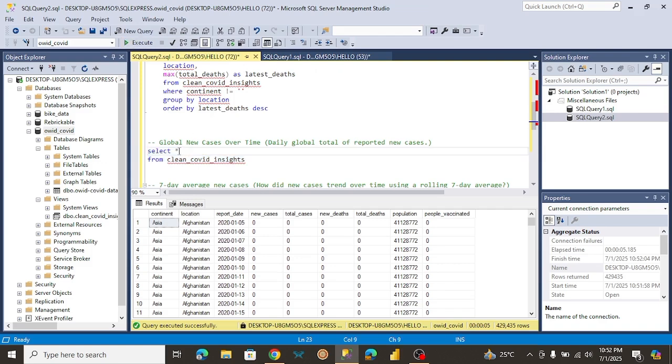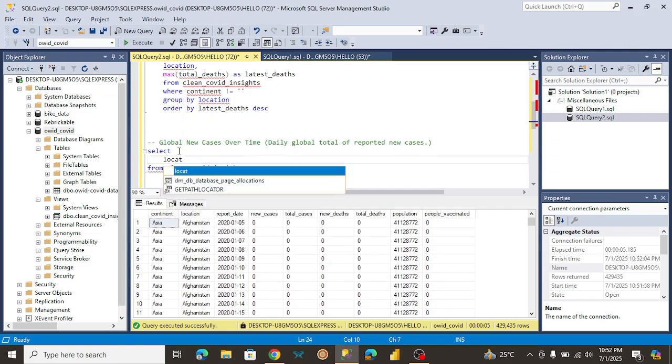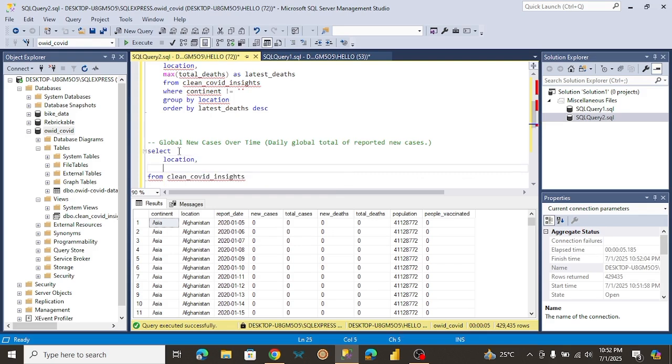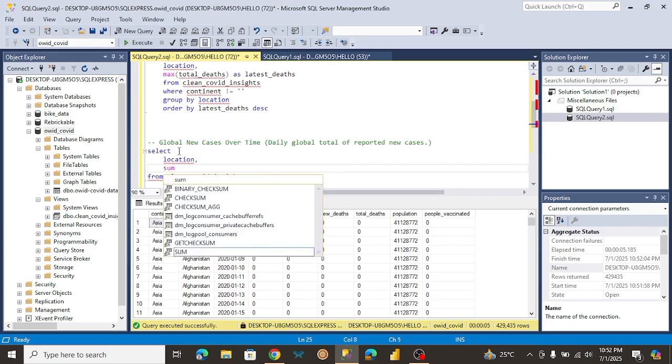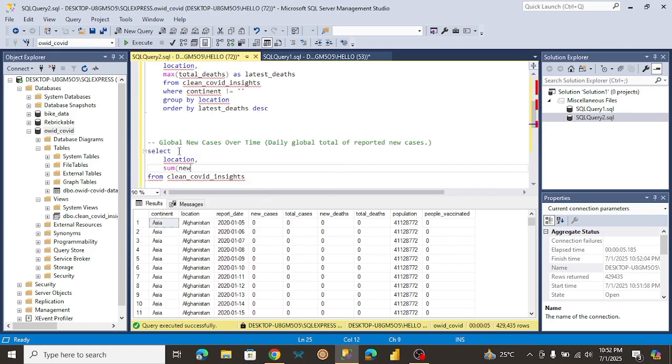The columns we might need: we're probably going to need the location. We're also going to need the sum, just to get the summary of new cases. I'm going to name this new cases summary, just to make things much easier to read. Okay, what else do we need? I think that's pretty much it, honestly.